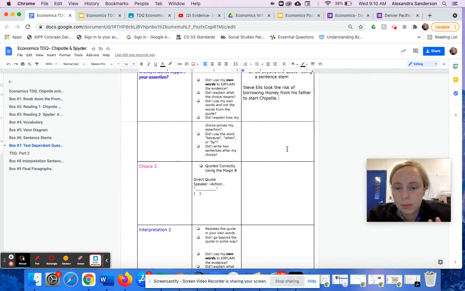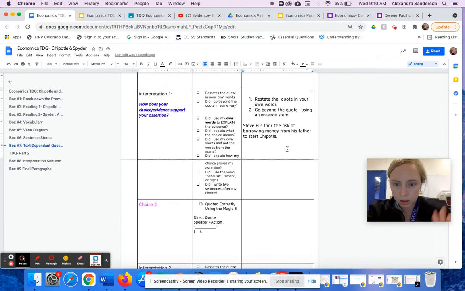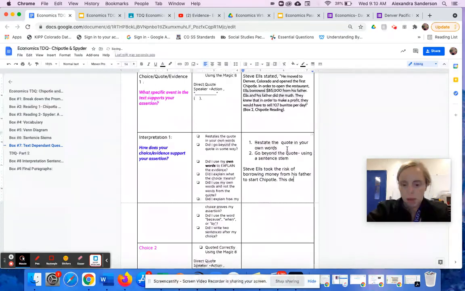Oh, I meant to use a sentence stem. So the sentence stem was, this decision led to. This decision led to Ells selling 1,000 burritos a day, and he was able to pay back his father.